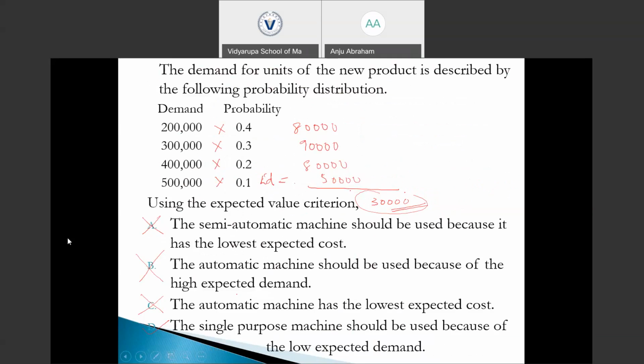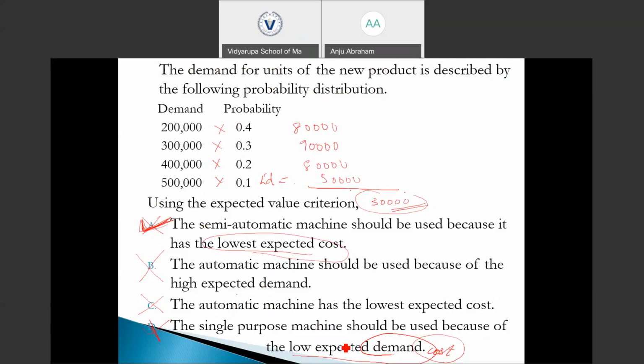Sorry, option A is the right answer because the option is given as the lowest expected demand, not the lowest expected cost. If the answer was provided as the lowest expected cost, we could use option B, but it is provided as the lowest expected demand. Among the 4 options, the best suiting one is the semi-automatic machine, which has an expected cost lower than the automatic machine.